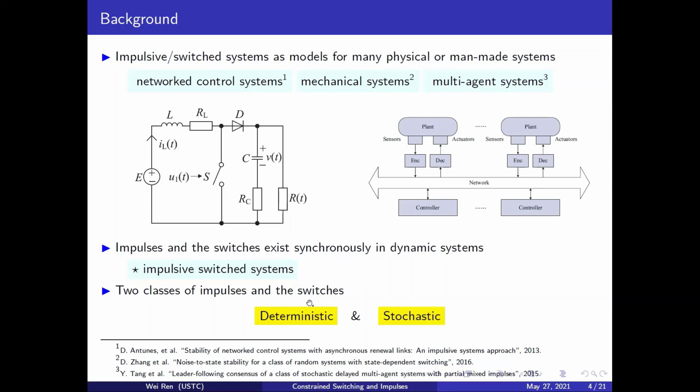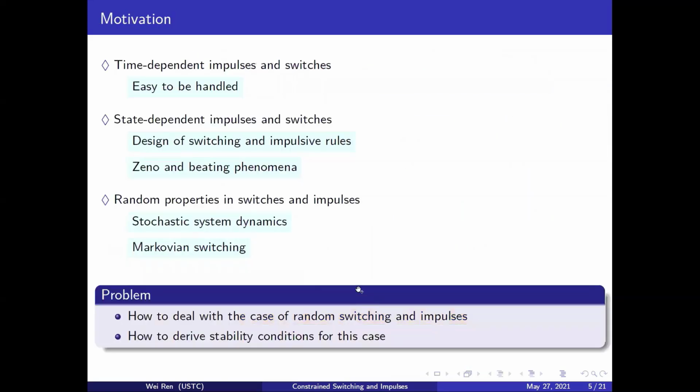The first one is the deterministic class, and the second one is the stochastic class. Regarding the first class, many results have been reported. In particular, both time-dependent and state-dependent deterministic switches or impulses have been studied extensively. However, there are few works on random switches or impulses.